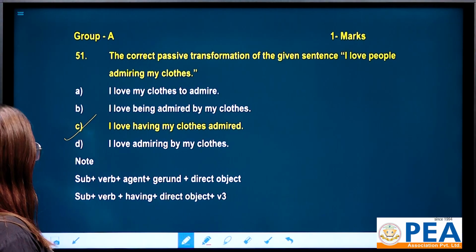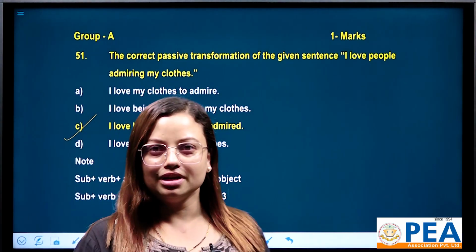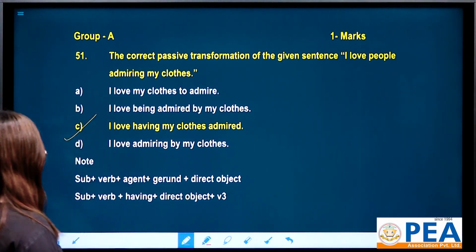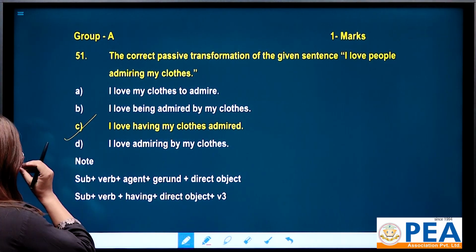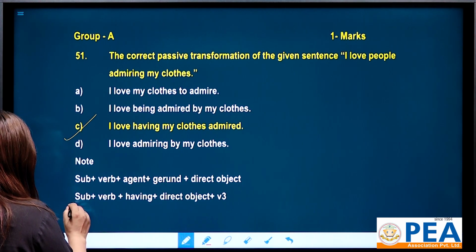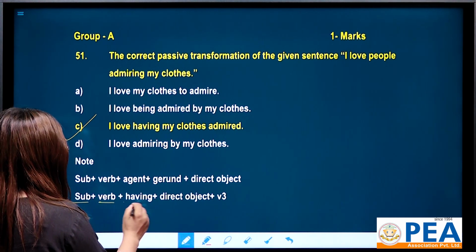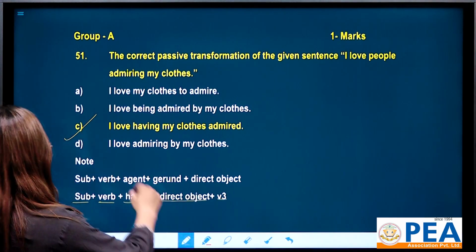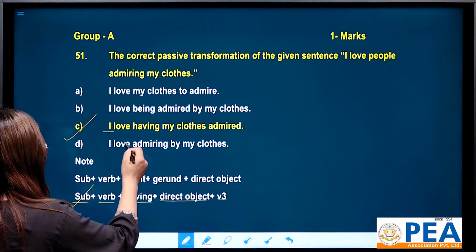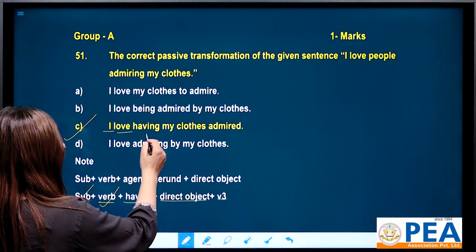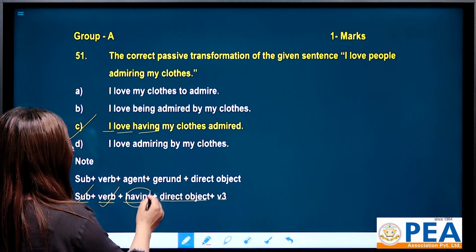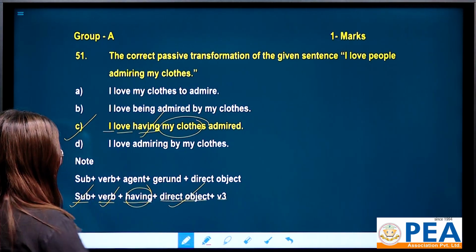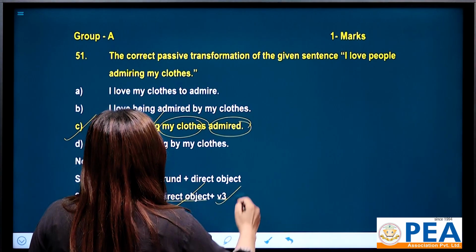Because in terms of this type of active sentence, you should follow this sort of structure. It must have subject, verb, having, direct object plus verb 3. So I stands for subject, love stands for verb, having you have to keep, my clothes is our direct object, and admired is the third form of the verb.